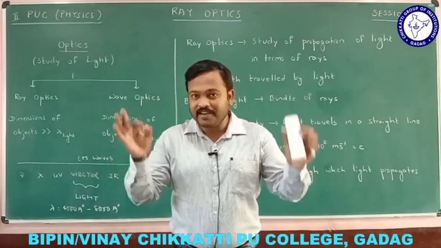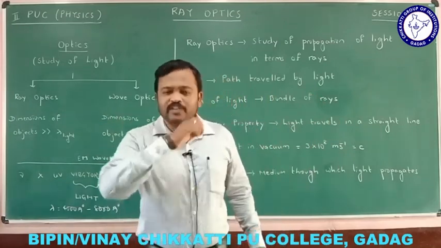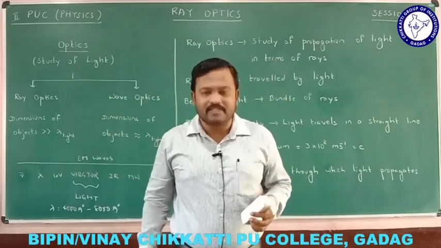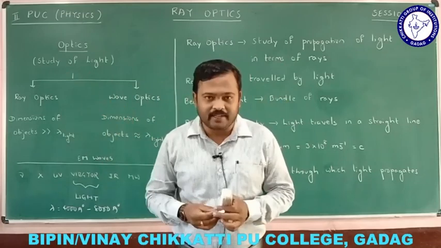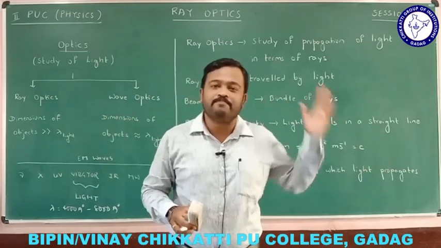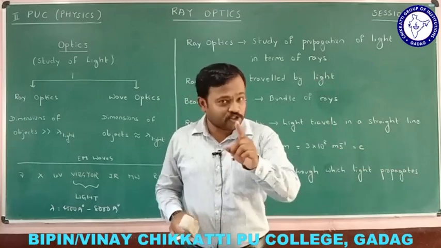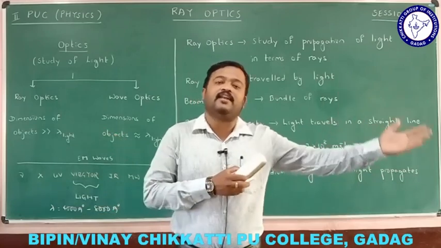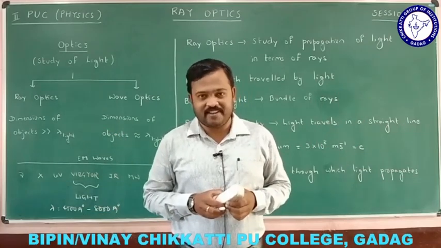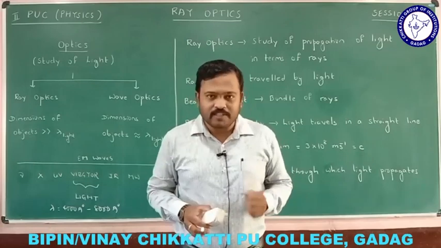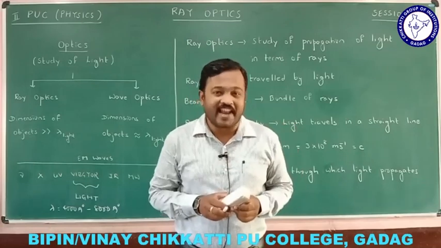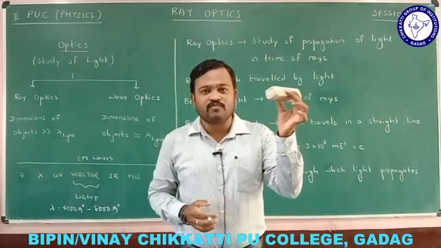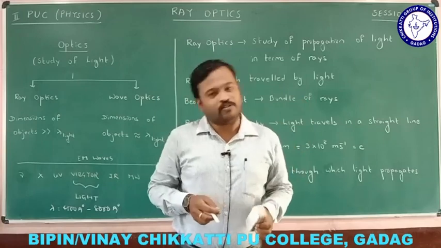From dual nature of radiation and matter, we came to know that light has dual nature. Sometimes light behaves like a particle, and sometimes light behaves like a wave. The next question that arises is, when does light behave like a particle and when does it behave like a wave? It depends upon the dimensions of the object on which light falls.